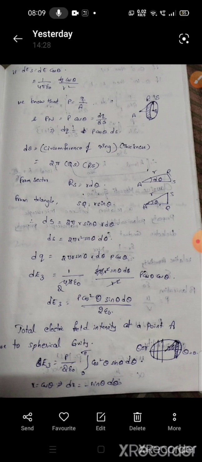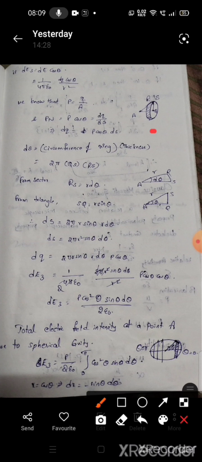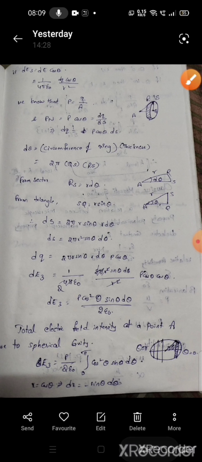Here ds is unknown. In this diagram, if you take the ASR sector, then ds equals the circumference of the ring into the thickness. The circumference of the ring is 2 pi times the radius, and from the sector, rs equals r d theta.